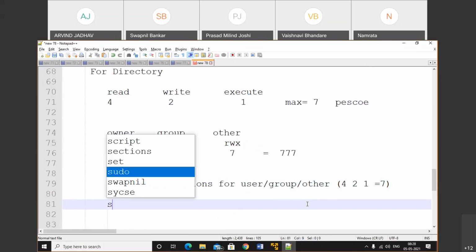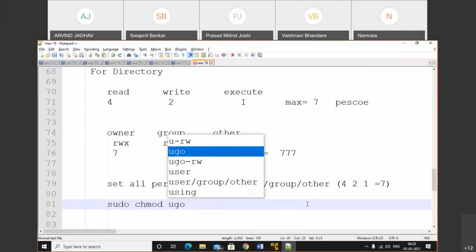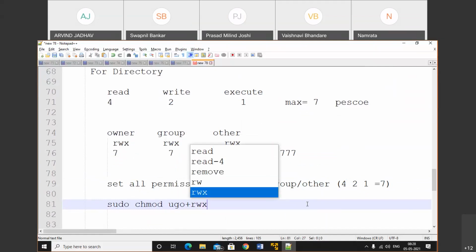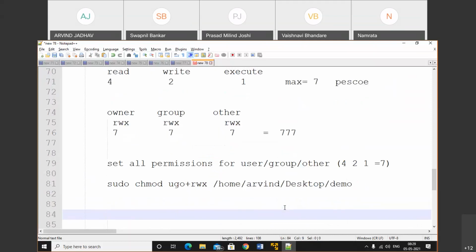So here I will use sudo chmod ugo, user group other, plus read, write, execute. Earlier we did not use execute. For execute, x is used. Make a note of that. In alphabet, x is used for execute. After that we need to provide the path, home slash, and instead of that, the name of the directory is, assume, demo. In this way, we can set all permission using the alphabet.